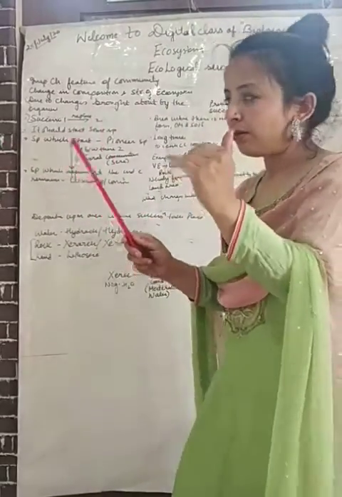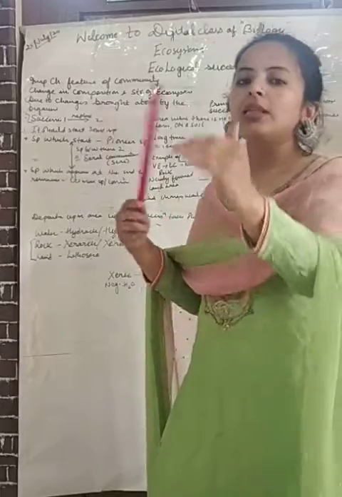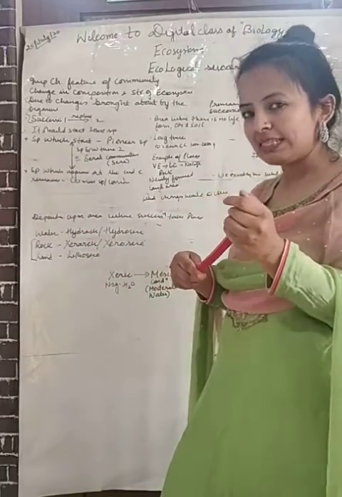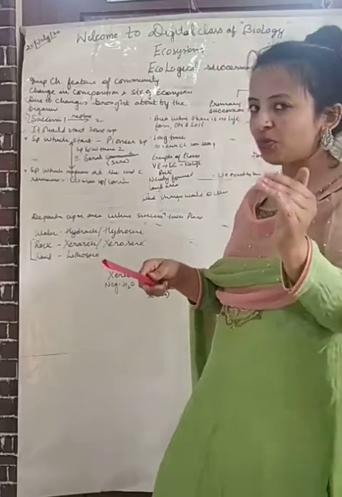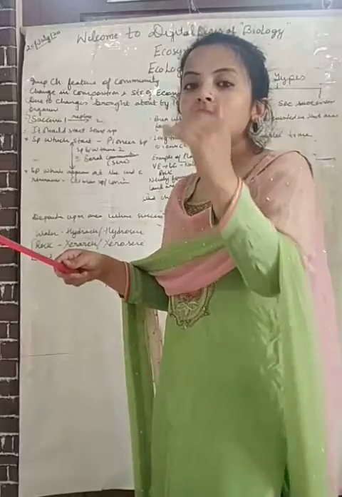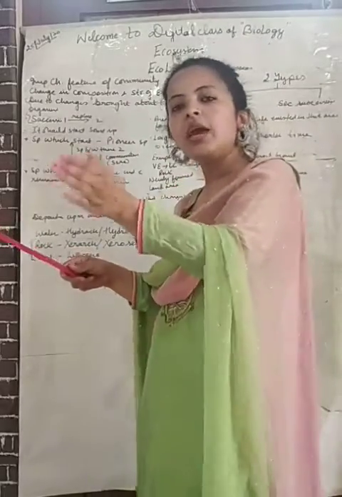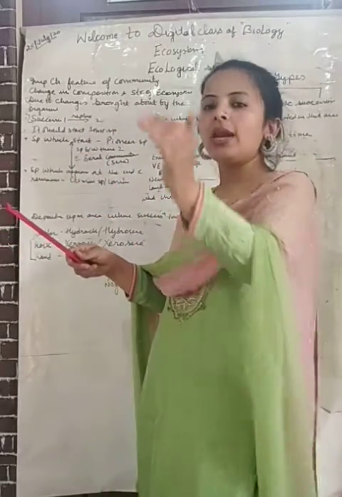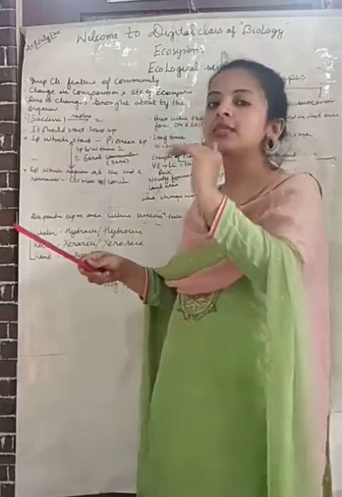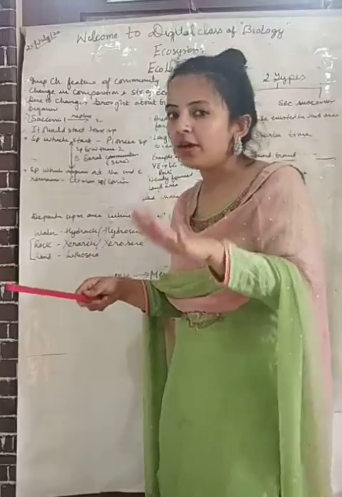They are not at all stable. They will undergo changes to become more and more stable. Till now we have studied which species start the community, which will end the community, and the name of the communities between the pioneer and climax community.